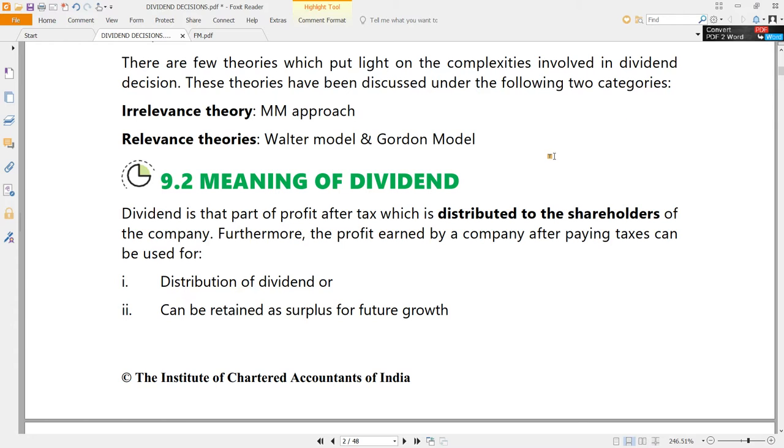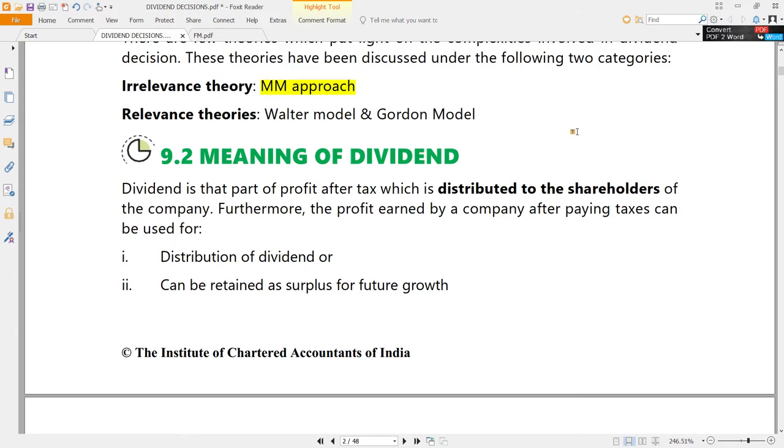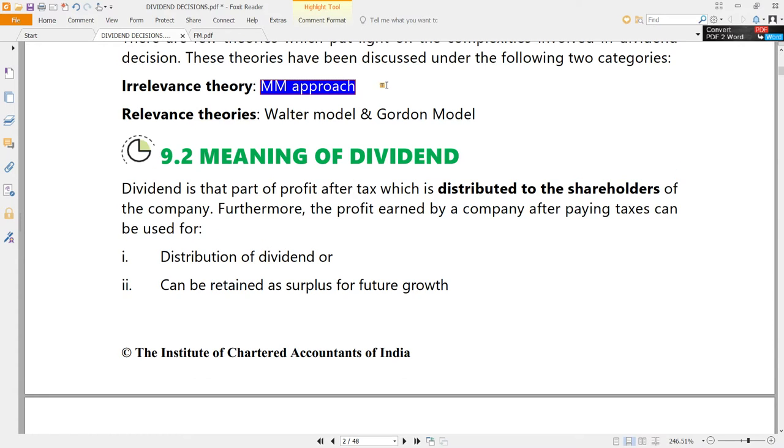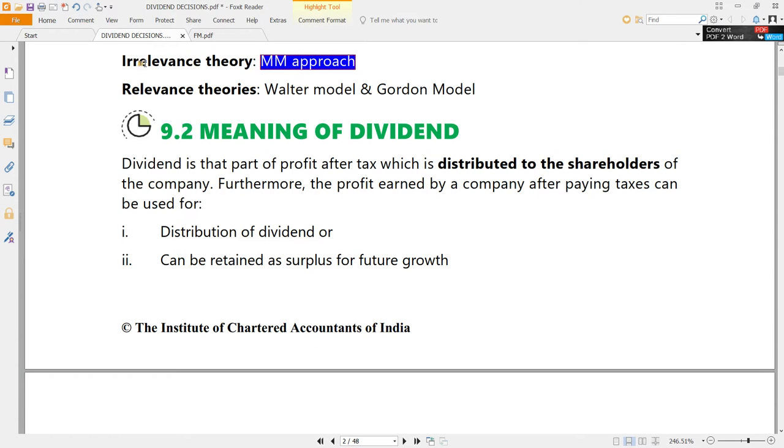Of course, the crux of this topic is definitely going to be the theories. One is the Modigliani-Miller hypothesis, the one which says that dividend is irrelevant. So the hypothesis is a kind of irrelevance theory, just like capital structure theories. There also the hypothesis argued the same thing, that capital structure is irrelevant. The same argument is continued here in the form of saying dividend decisions are also irrelevant.